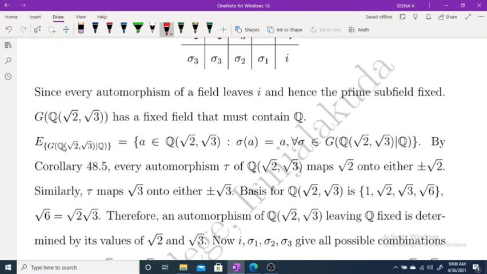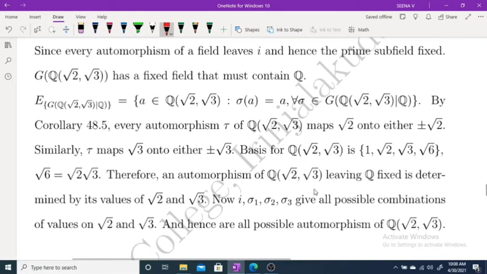Now E of G of Q of root 2, root 3 over Q is equal to the set of all a belonging to Q of root 2, root 3 such that sigma of a equals a for every sigma belonging to G of Q of root 2, root 3 over Q. By this corollary, for every tau belonging to G of Q of root 2, root 3, tau maps root 2 to plus or minus root 2. Similarly, tau maps root 3 to plus or minus root 3.